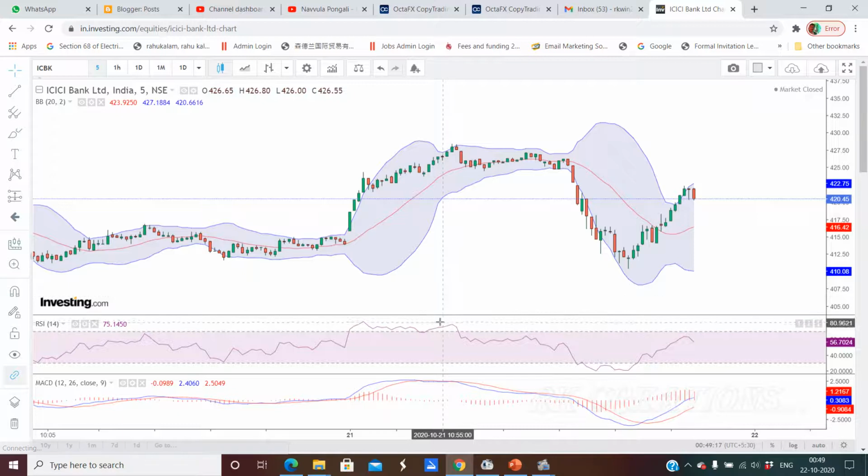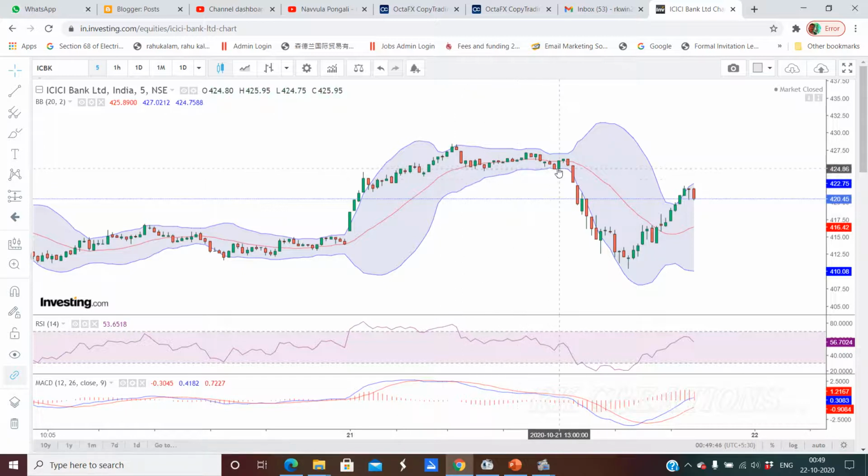But here RSI is 78.87, meaning RSI has come down. Even though the price has gone up, RSI has come down. This indicates the price is going to fall. The strength is not there. Price is moving up, but no strength. Strength is down. So confidently you can sell here and sit relaxed. It has come down. You can exit here, book the profit, and wait for the next trade.